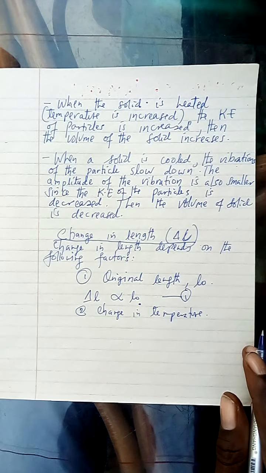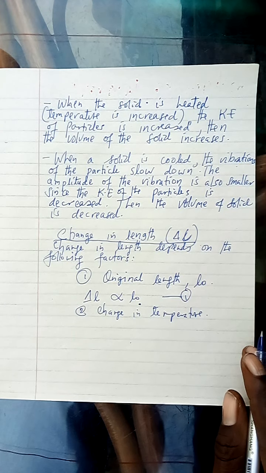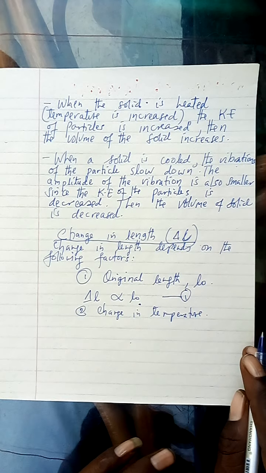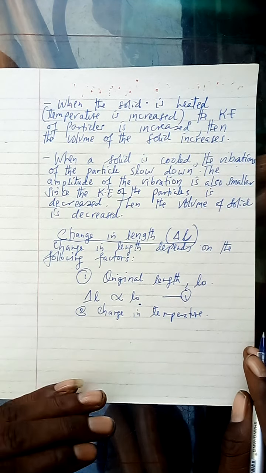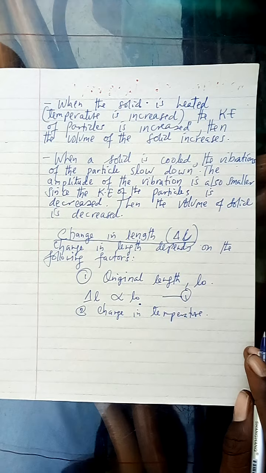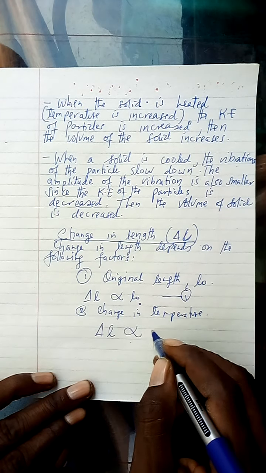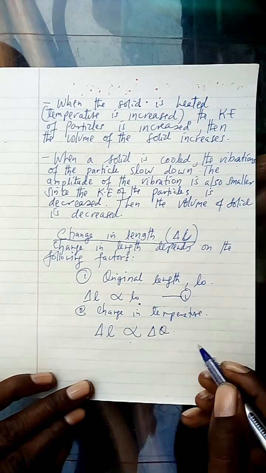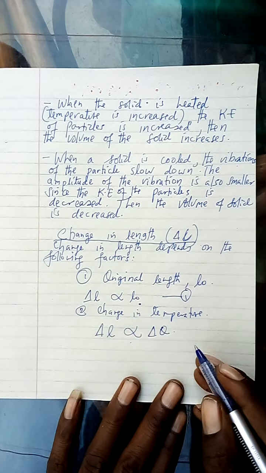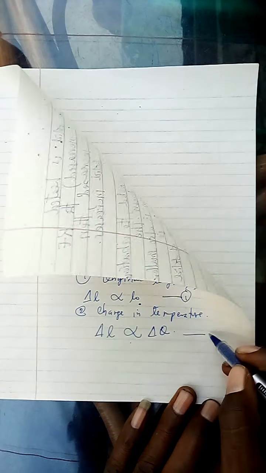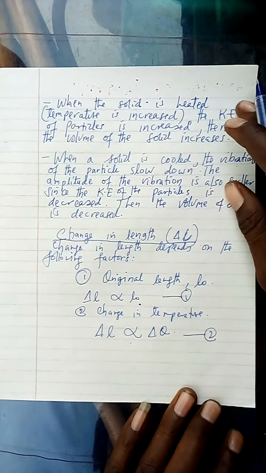There is no change in length without a change in temperature. The solid expands in the presence of a change in temperature. That is why the change in length is directly proportional to the change in temperature. This is the second factor.